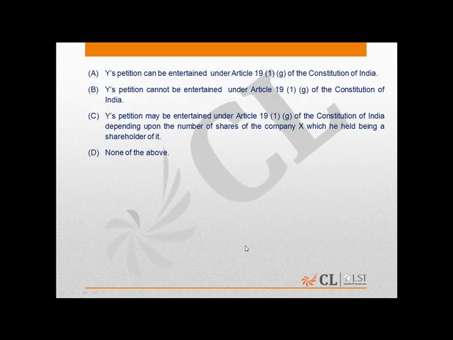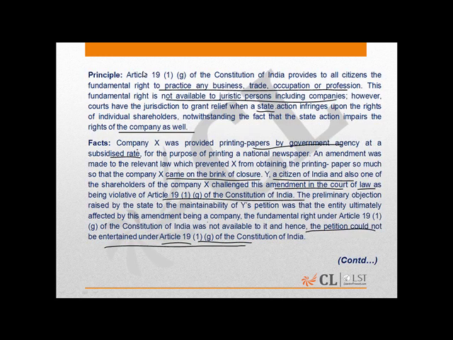Now, in this question, the correct answer is A. The reason for that is Y's petition can be entertained under Article 19(1)(g) of the Constitution of India. Now, the reason for this is the principle clearly provides that this fundamental right is not available to juristic persons, including the company. However, courts have the jurisdiction to grant relief when a state action infringes upon the rights of individual shareholders.